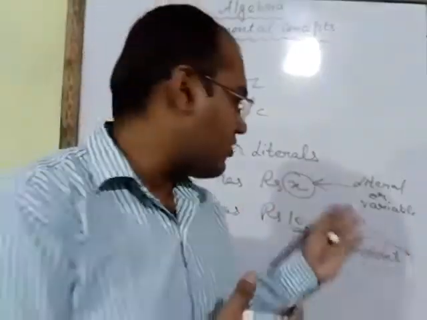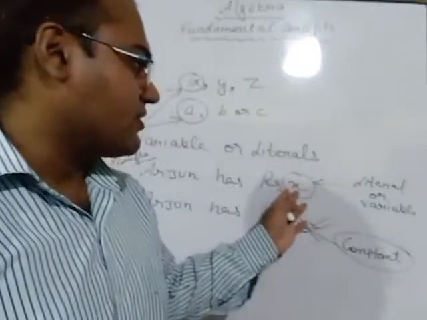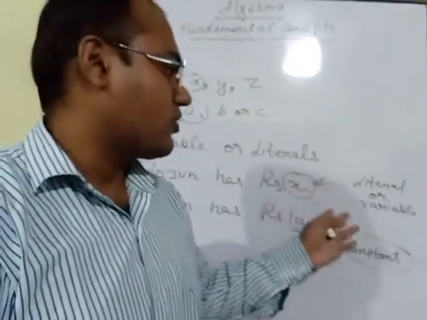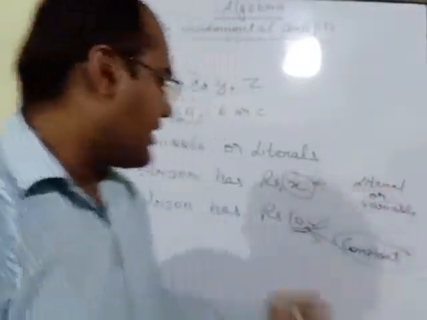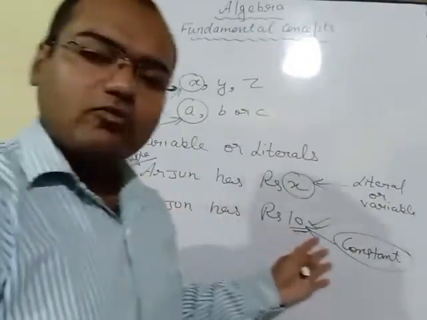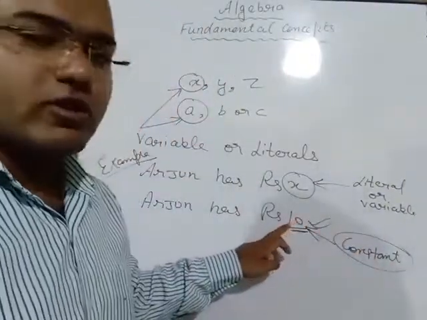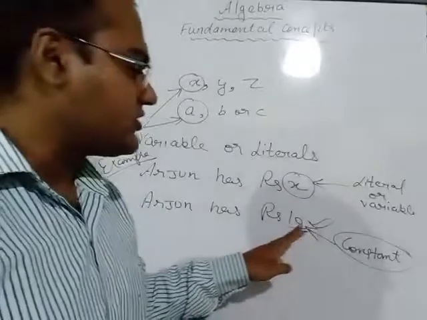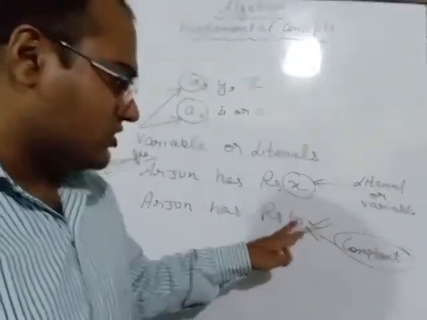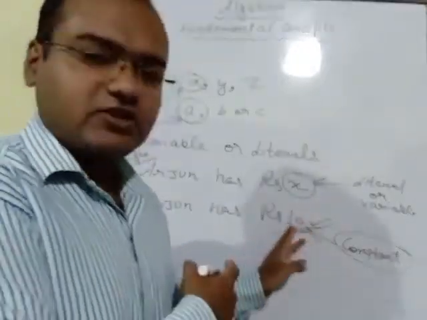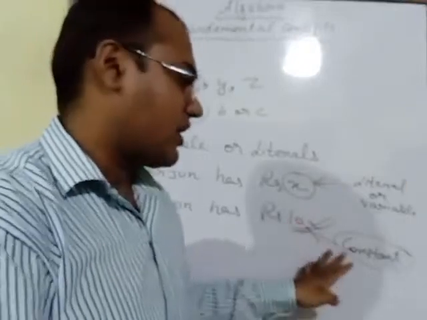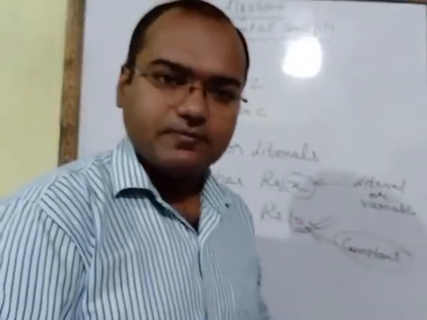We don't know the value of x. Such unknown terms are known as literals or variables. Another example is Arjun has 10 rupees. Here we know the value, a fixed value. Such numbers are known as constant terms.